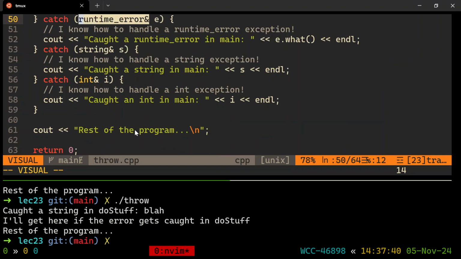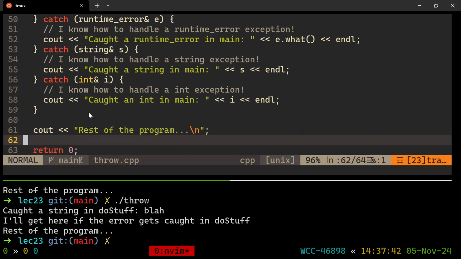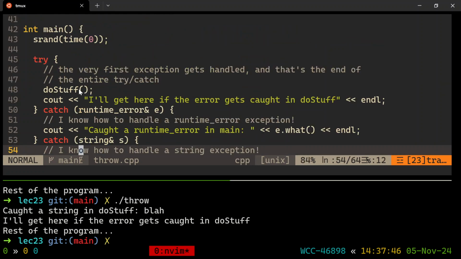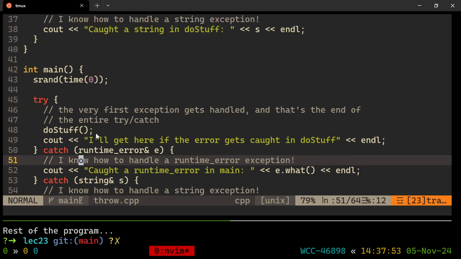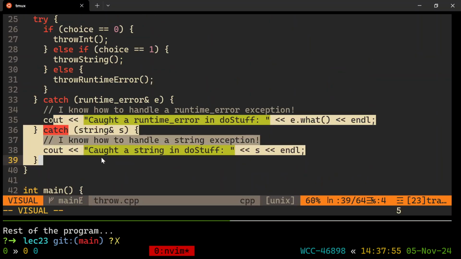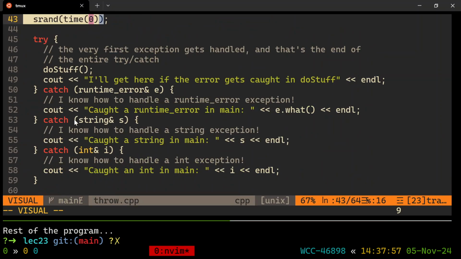Let's see here. Yeah, I think we're getting good now at exceptions, but this is definitely a little complicated, I would say. So let me try and show you why. If the string gets thrown, it's jumping here. It's not going to this one, for example.